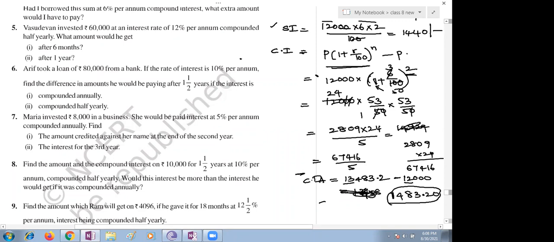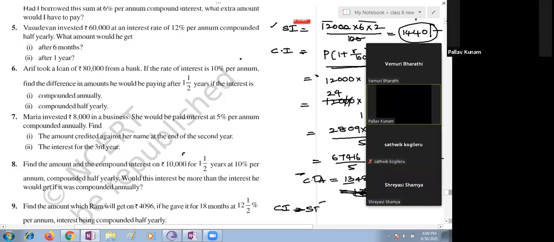1,483.2. Our simple interest is given as this one, 1,440. Now you understand, children, which is more here and by how much? Simple interest minus compound interest you need to find out. Ma'am, the compound interest is more by 43.2.